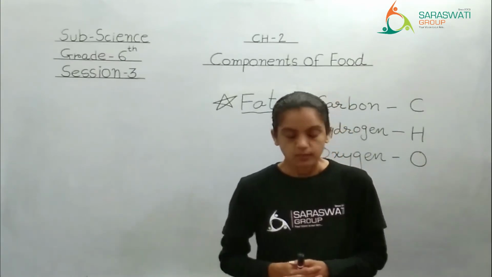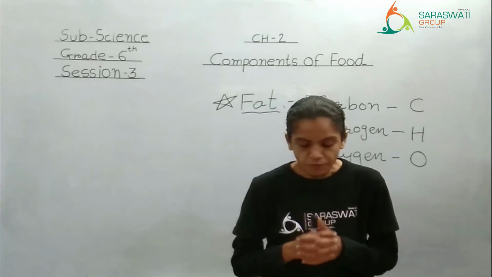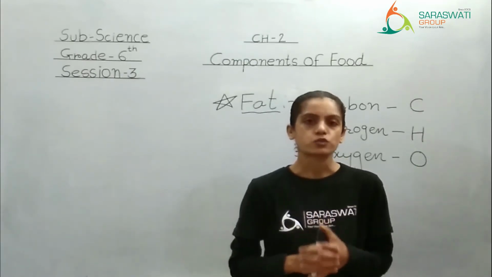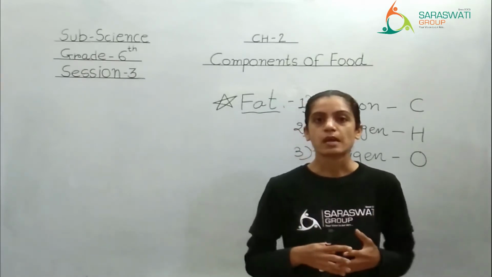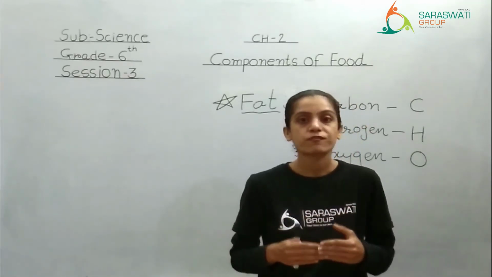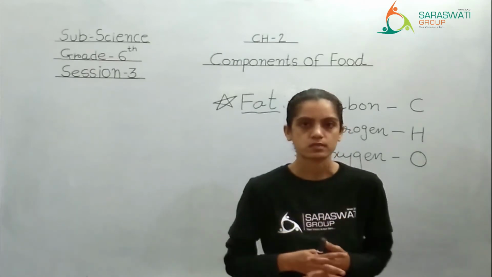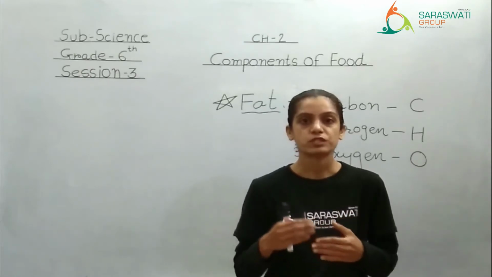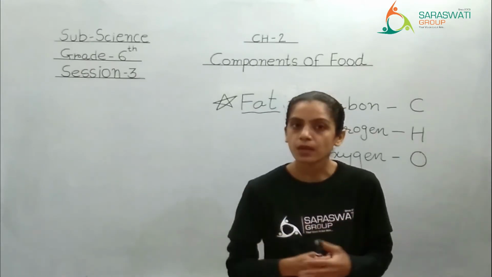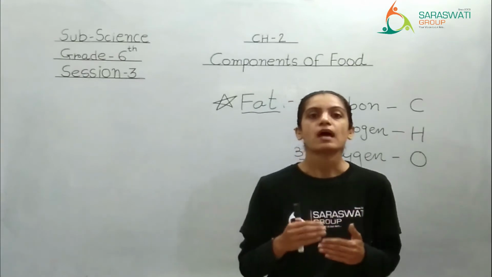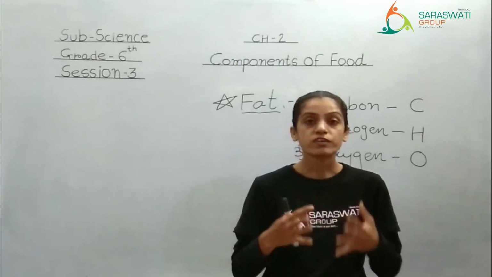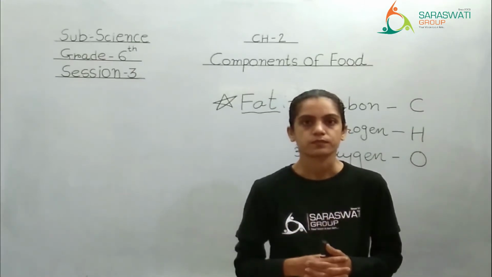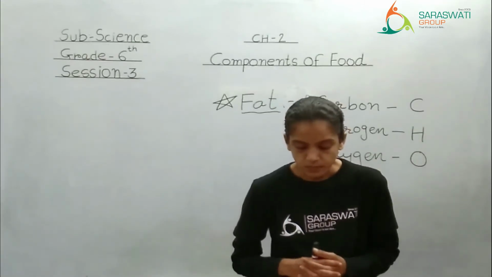Right? Let's read further. Fats are obtained from both animal and plant sources. That means in the first chapter we have studied that we get food from plants as well as from animals. Right? So the fat nutrient is also provided from the food which we get from animals as well as from plants. The people who have the habit of taking meat, non-vegetarian people, will have extra fat in their body. Right?